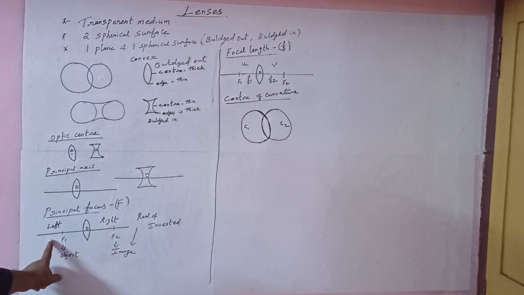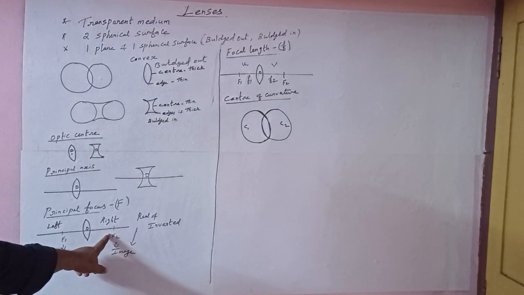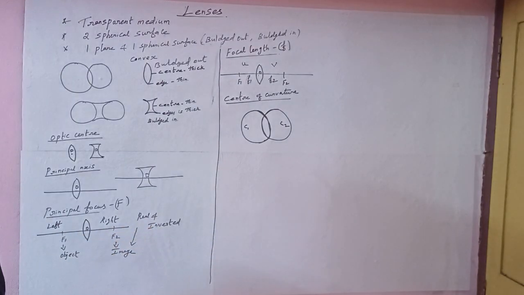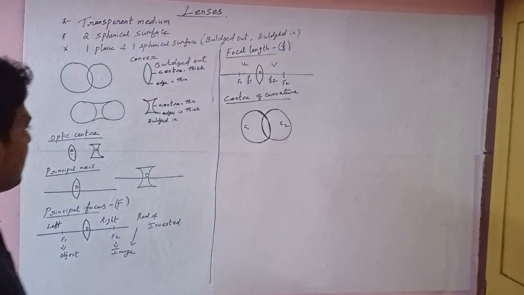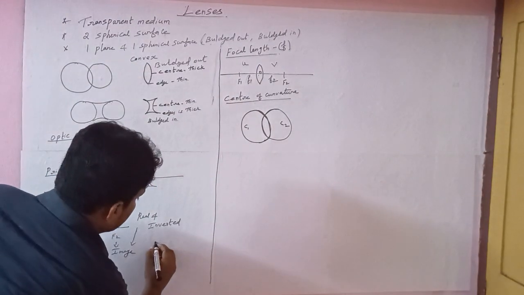Because the object is always placed on the left side, the image will appear on the right side, so we get the image real and inverted. For example, this is a concave lens.